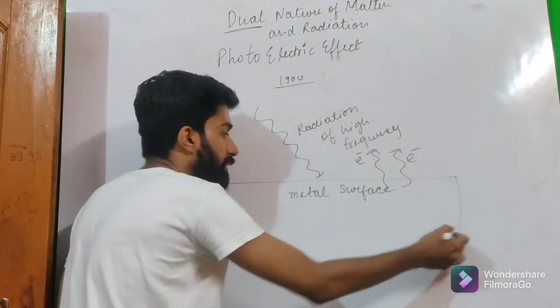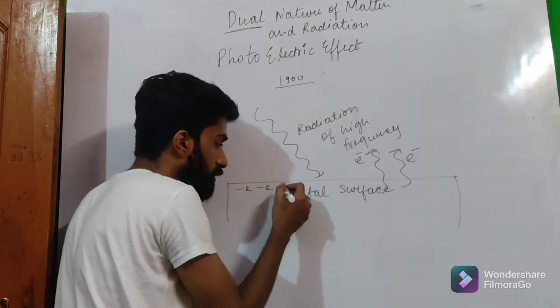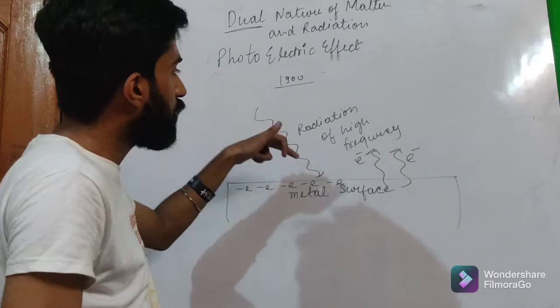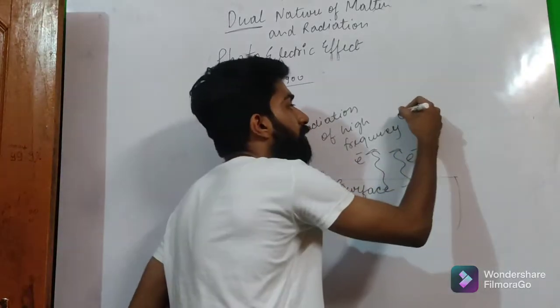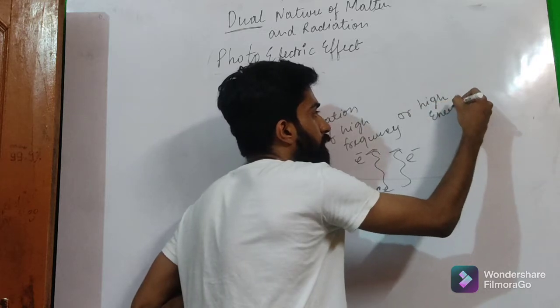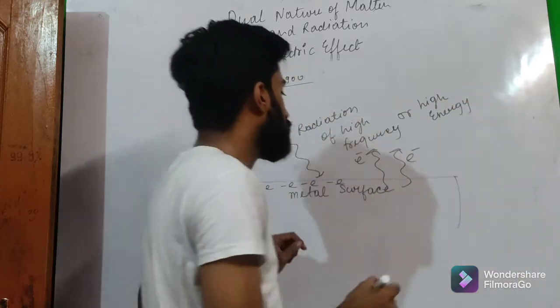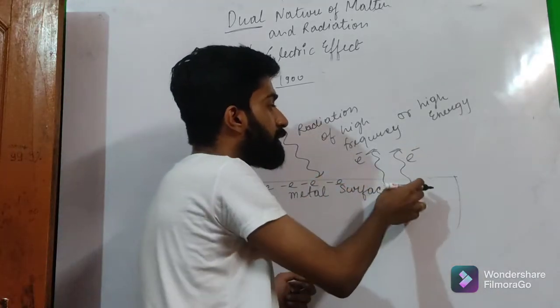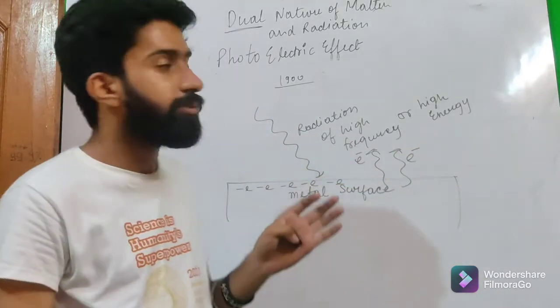As in any metal, there are free electrons on the surface, and when this radiation of high frequency, or we can say high energy, falls on the metal surface, it emits the electrons from the metal surface.